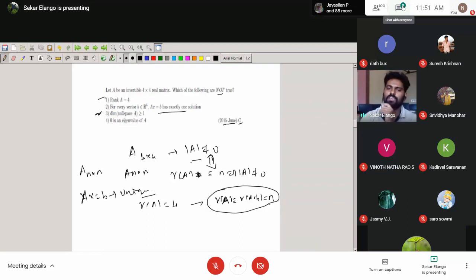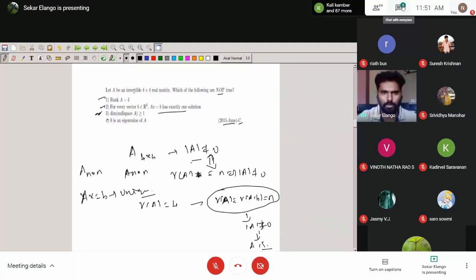Rank of A is full rank, in the sense that the determinant of A is non-zero. Only then do we have the unique solution. The question mentions that A is invertible. Then the determinant is non-zero, which means the rank is full rank. Then you have exactly one unique solution. You can choose any b, and you have exactly one solution.